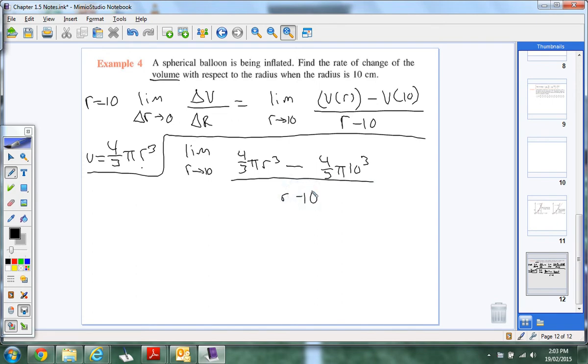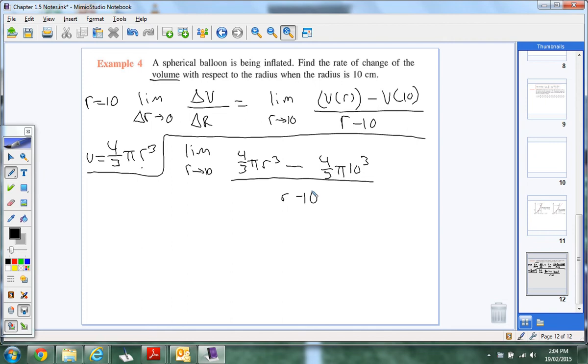And see, this is still the hang-up, right? We can always plug in a limit right away if we can, but if I put 10 in here, what's my problem? I have a 0. So we're not done yet. Okay, so this is where we got to kind of think outside the box, and this is where calculus can probably frustrate you, because you will get this formula, but we need to get this somehow simplified up here. So that's what I want you to always think of, like, how can I simplify this? Yeah, you could pull 4/3 and a pi out. That would help. Okay, so let's do that first.